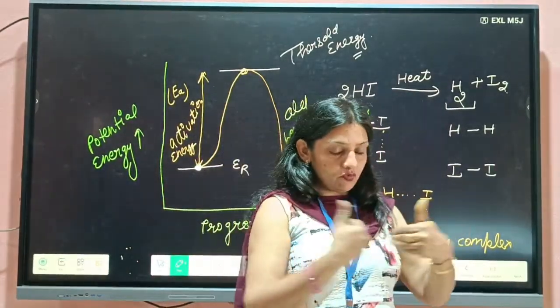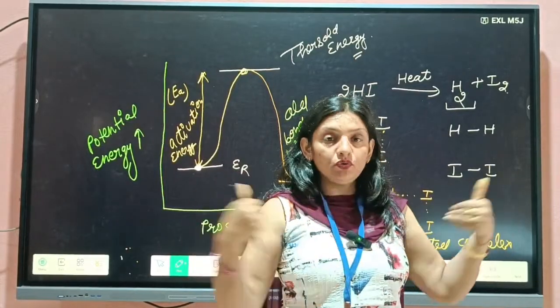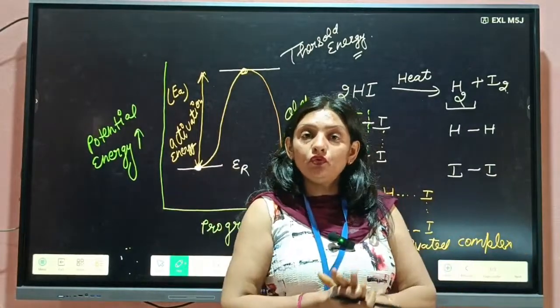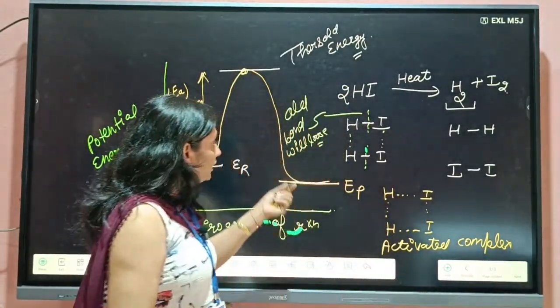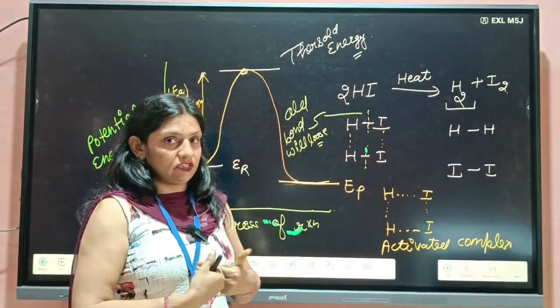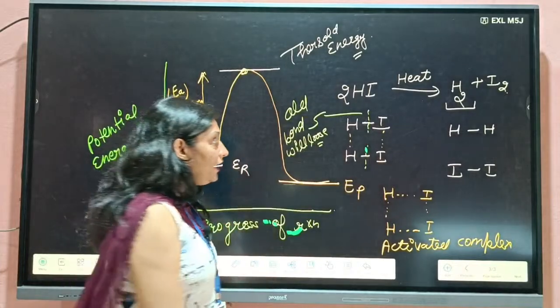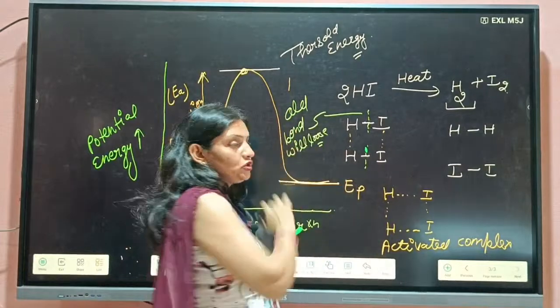Means now, if these molecules collide, they will come closer to each other, then they can form new product. Yes or not? Yes. So students, after collision, they will produce heat. They will produce energy. So at that time, this process is exothermic.